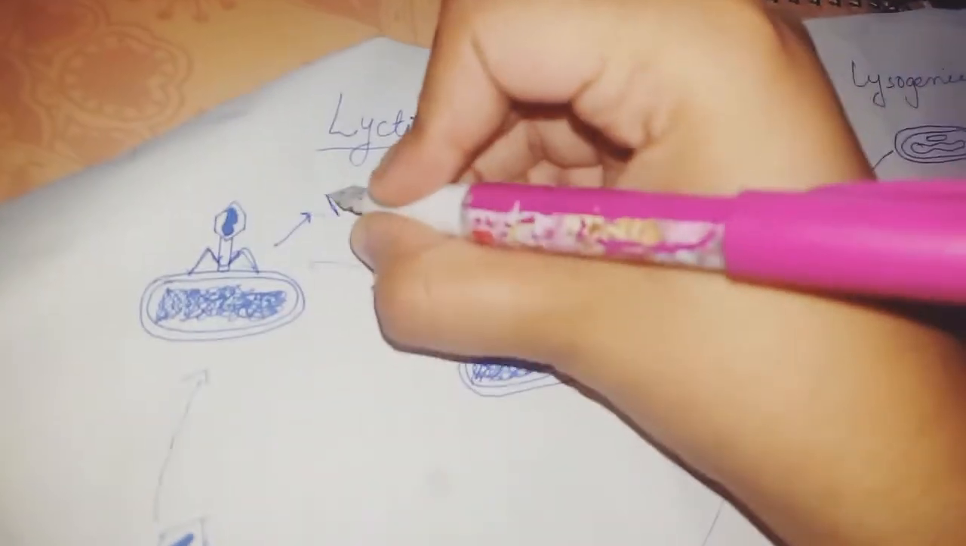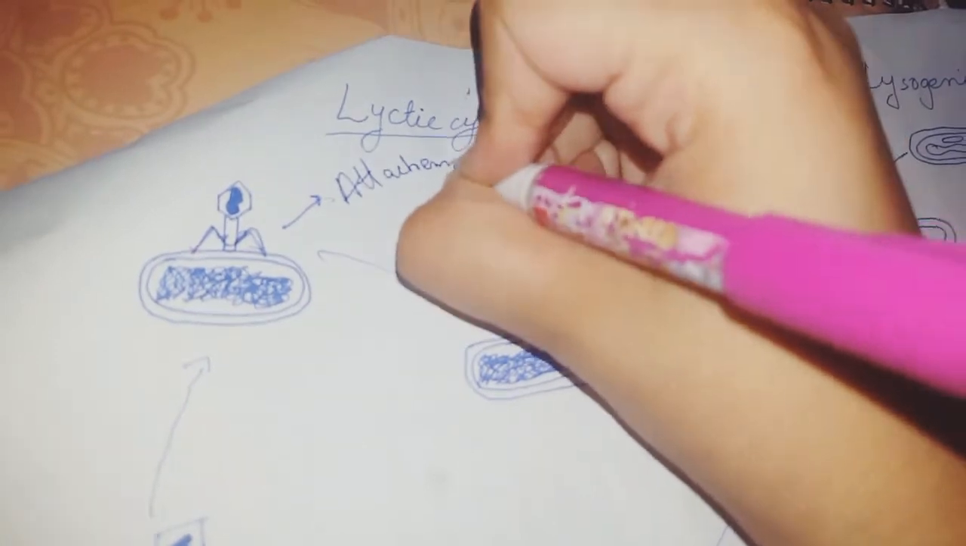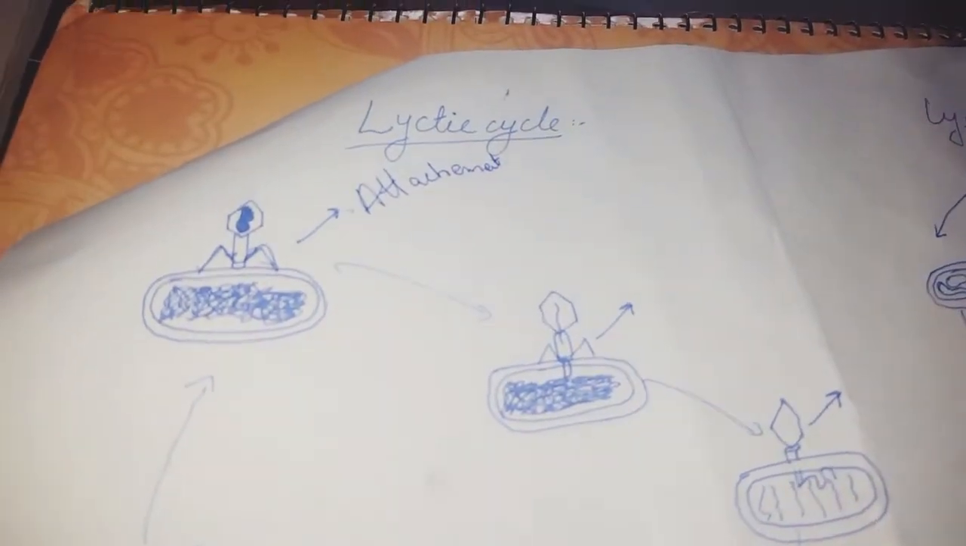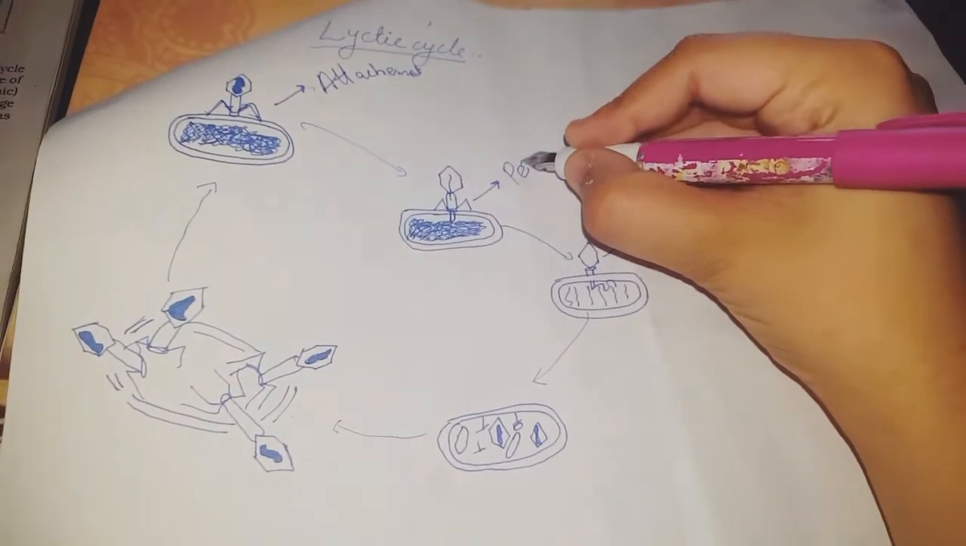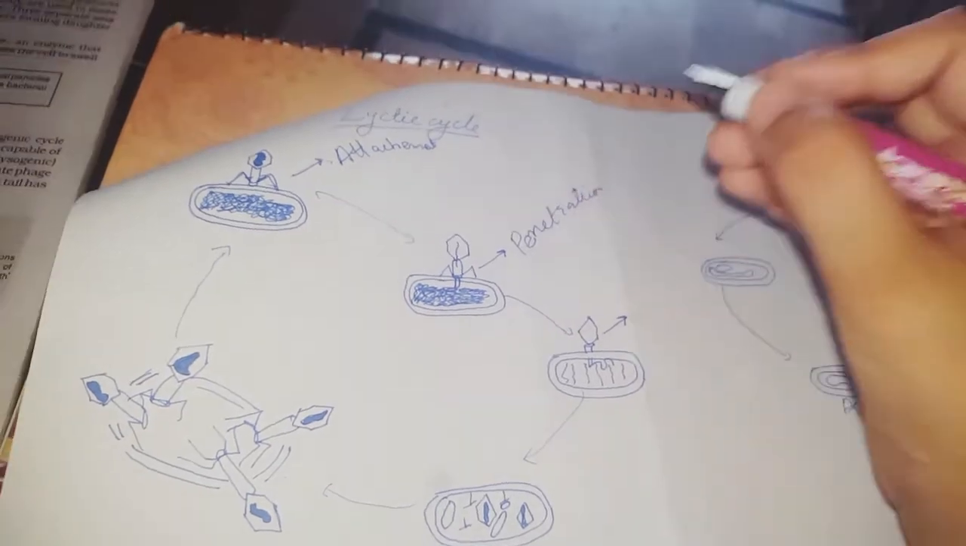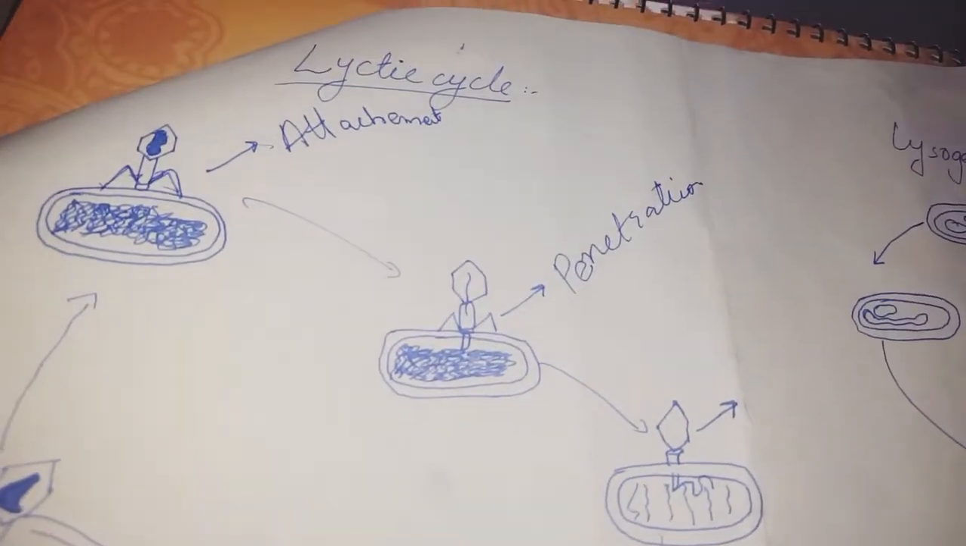The first step is attachment. It attaches itself with the help of its envelopes to the bacterial cell wall. The second step is penetration. So what is penetration here? When the virus gets attached to the cell, what will happen?